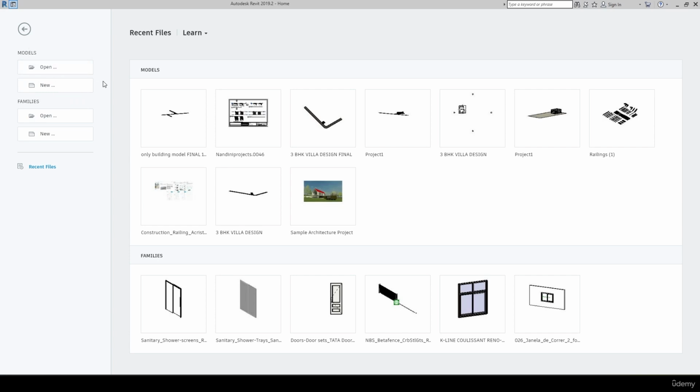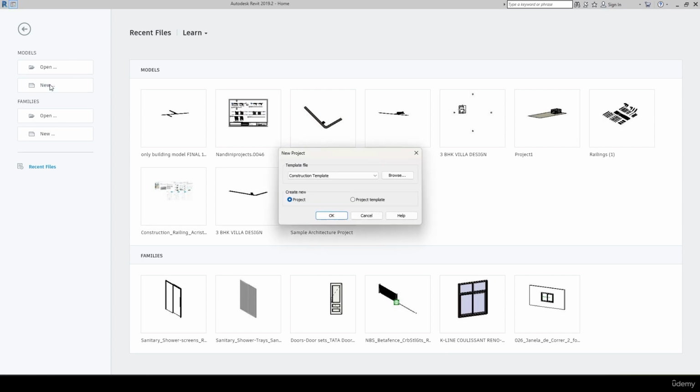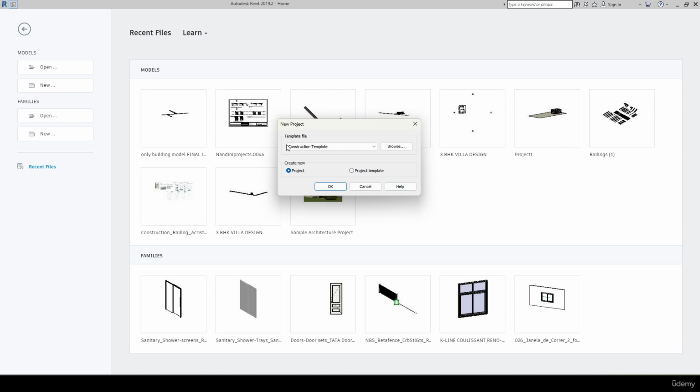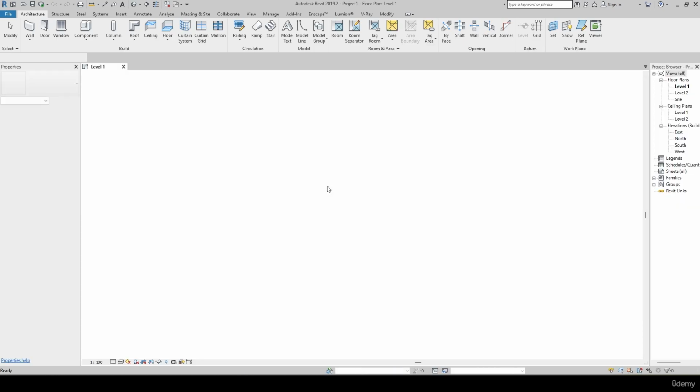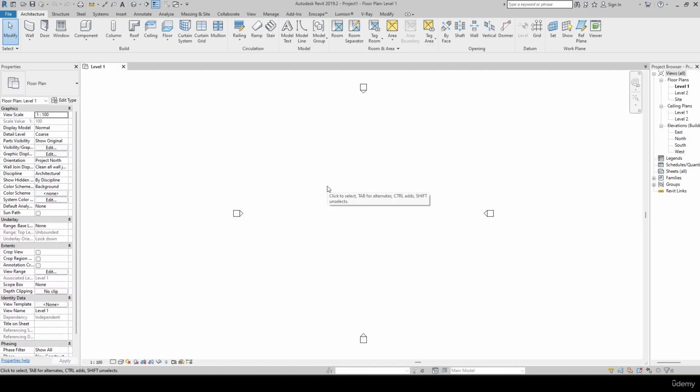Whenever you want to create any new project, you always have to make sure that you click on New. If I click on New, you can notice a dialog box opens for you. As of now, we are just selecting the architectural template, and make sure that you are creating a new one, or if you have any project template, you can use that. I'm selecting New project, and simply I need to click OK. Now you will see this complete dashboard where you can work in the Revit software.